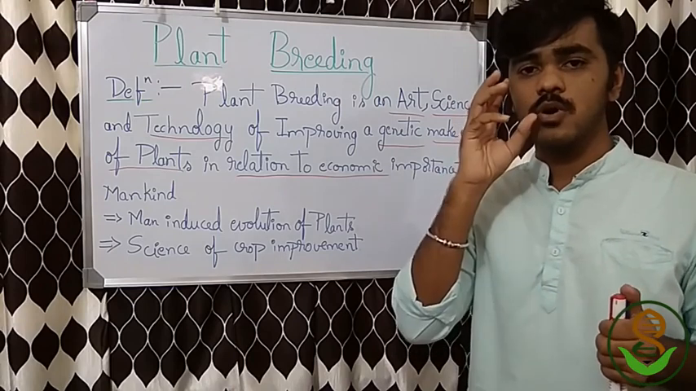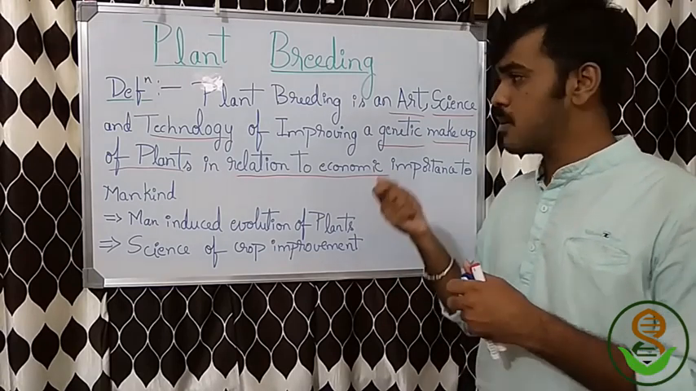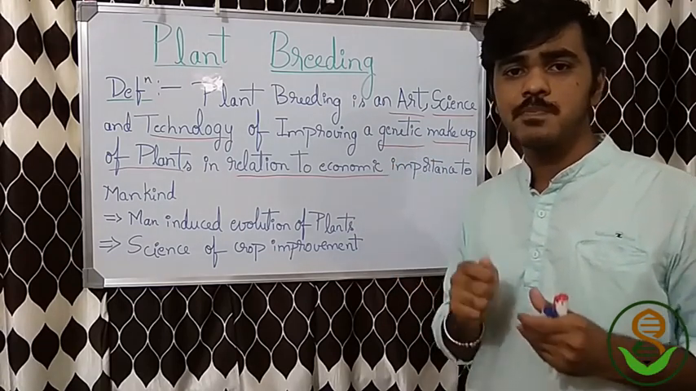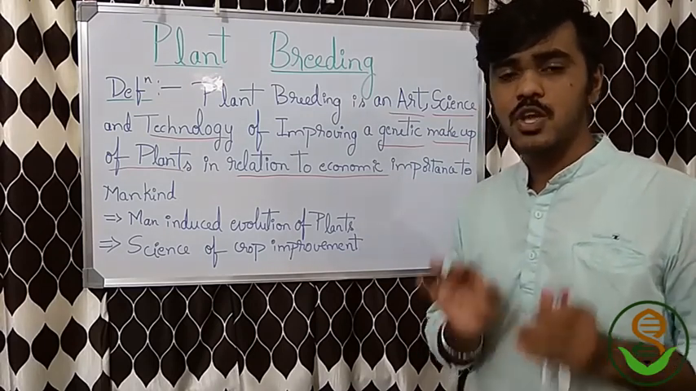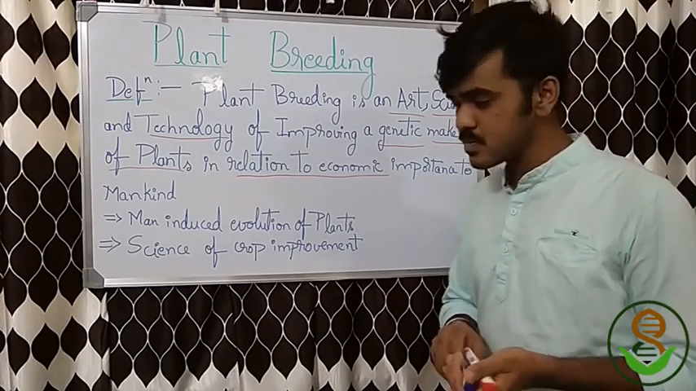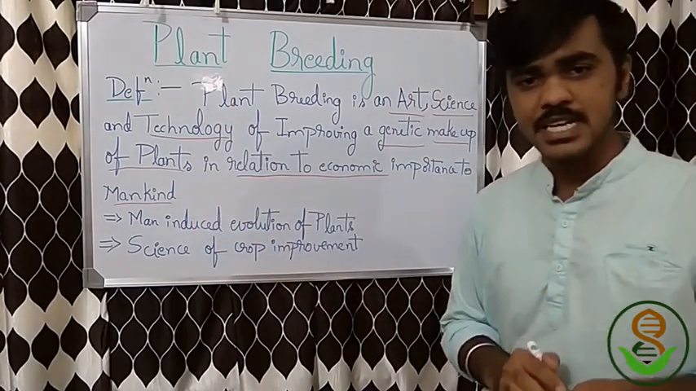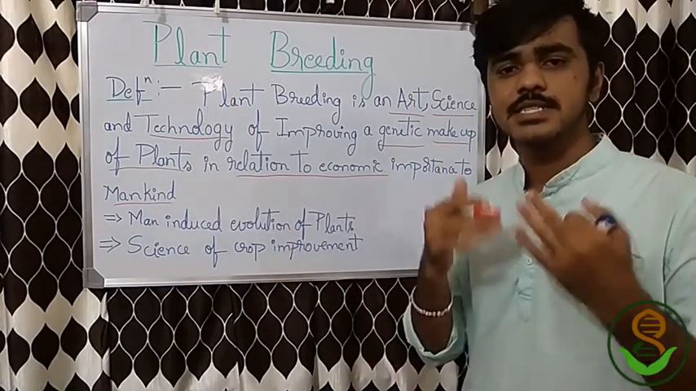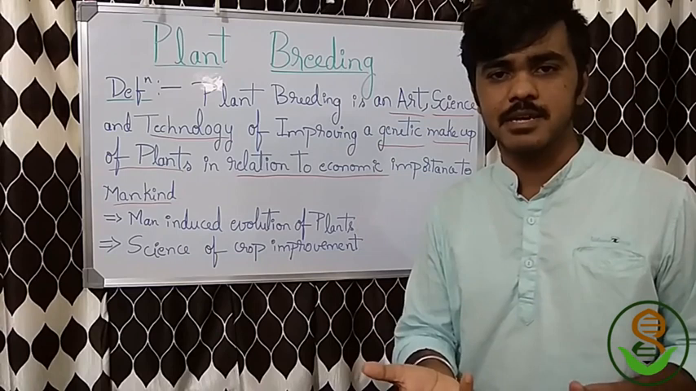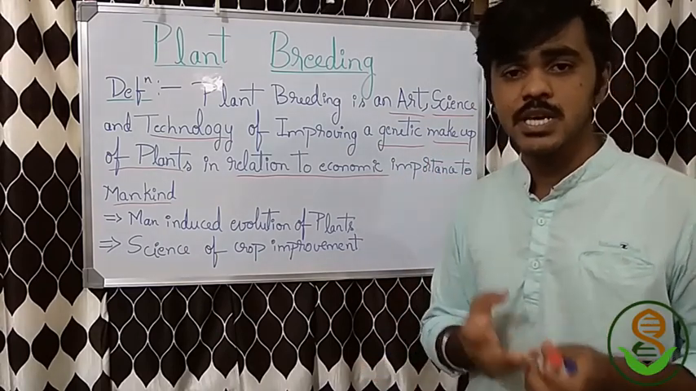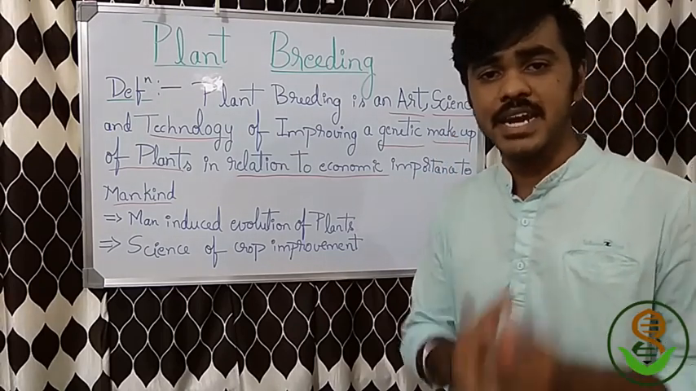So we should have a main objective that the bred crop, the progeny obtained, or the mechanism of plant breeding, everything should be oriented to improve the economy of mankind. Thus, in conclusion, I say plant breeding is an art, a science, and a technology of improving the genetic makeup of the plant in relation to the economic importance to mankind.